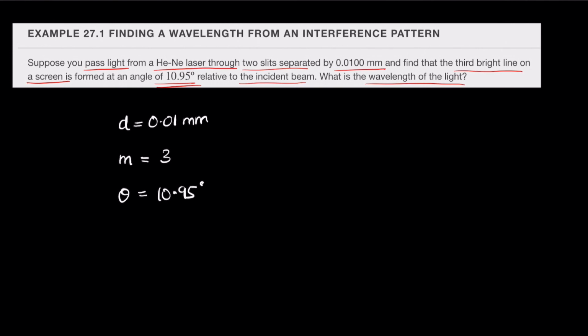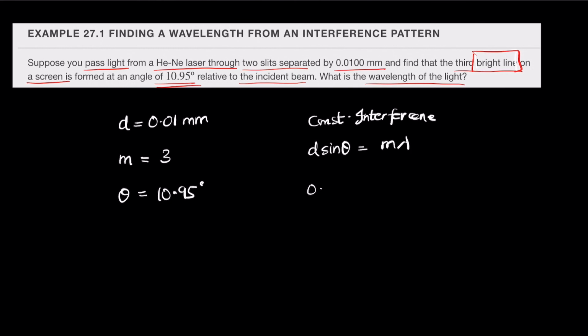Now how to calculate this? We have the formula d sine theta. Remember that the fringe is a bright line, so it's constructive interference. So d sine theta becomes m lambda, where m is 3.